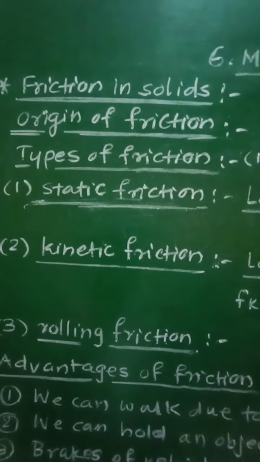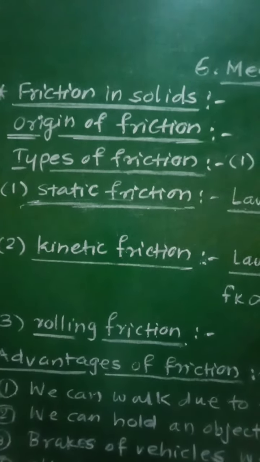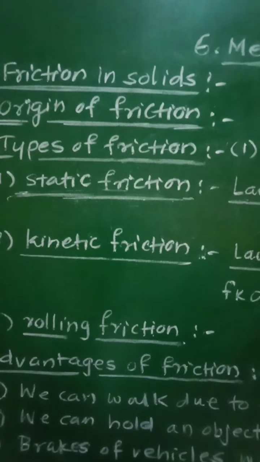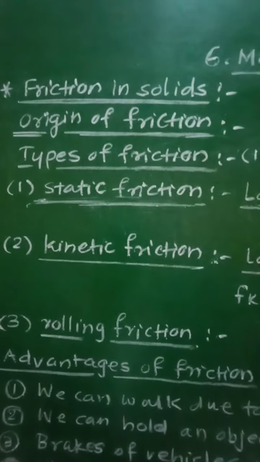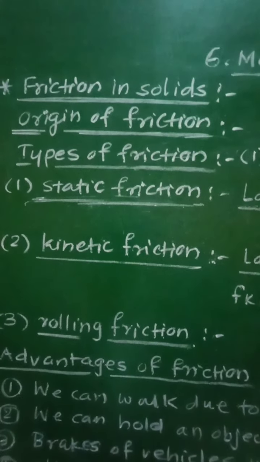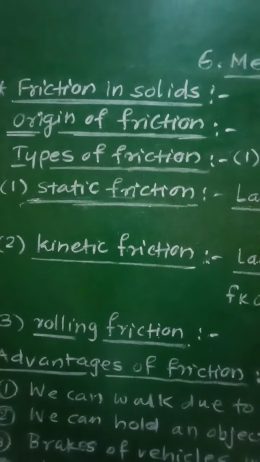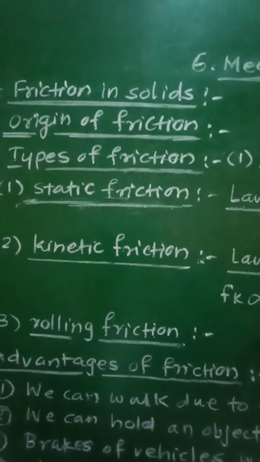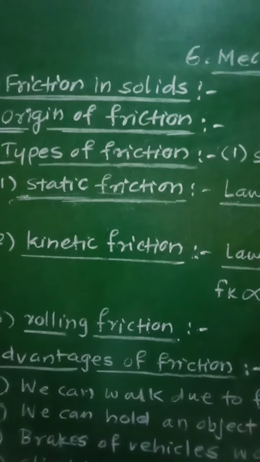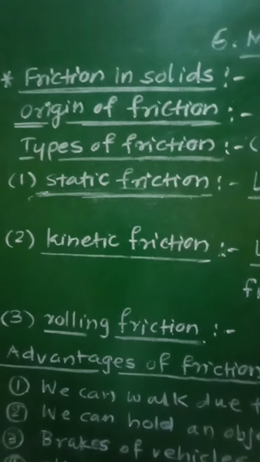Now it will prevent, or it will oppose, the relative motion between the two surfaces. So friction prevents or opposes the relative motion between two solid surfaces in contact. Then this mechanical force between two solid surfaces in contact with each other and opposing their relative motion is called frictional force or force of friction.